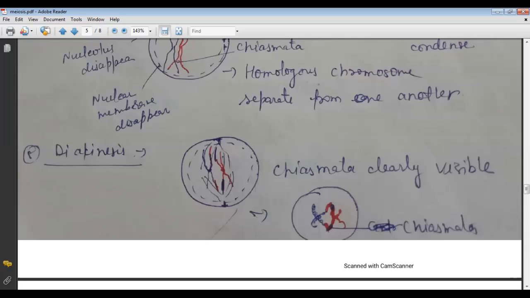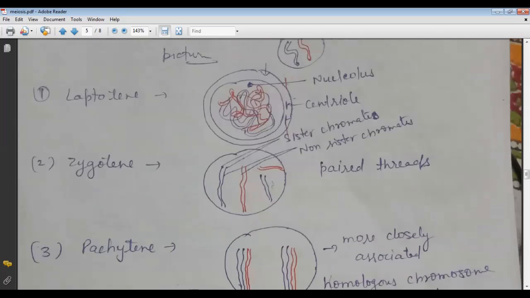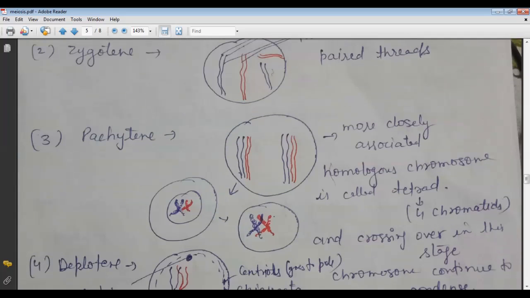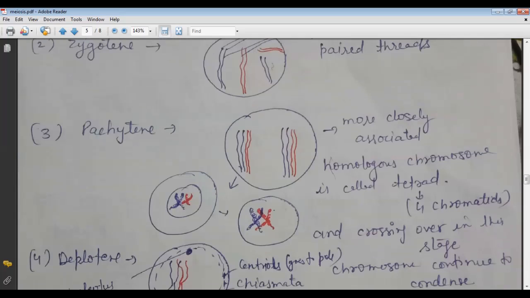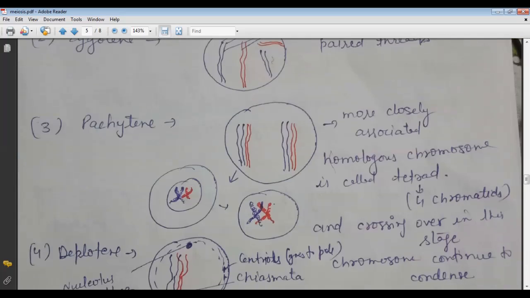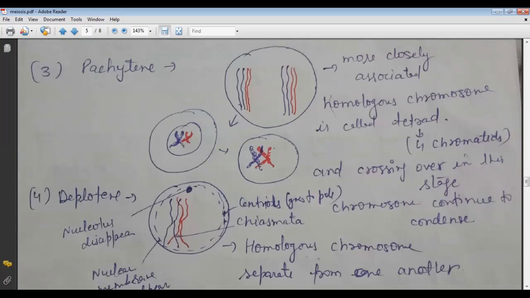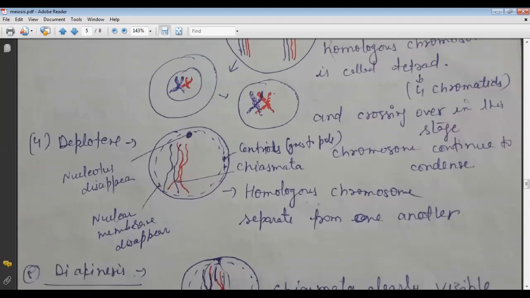So these five are the different stages of meiosis 1. As we see, the first stage is leptotene, then the second stage is called zygotene, and there the pairing starts, and the third is the pachytene. In this, the chromosomes are closely associated, and the homologous chromosomes are called the tetrad. Tetrad means there are four chromatids here, and one more important thing is that crossing over occurs in this stage. Now the diplotene stage. In the diplotene stage, the nucleolus and nuclear membrane disappear, and the centrioles go to the poles.